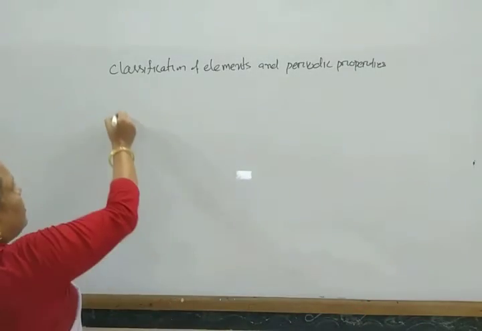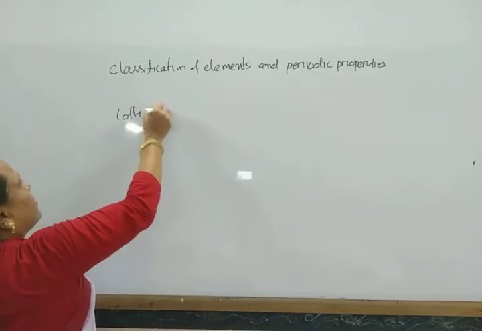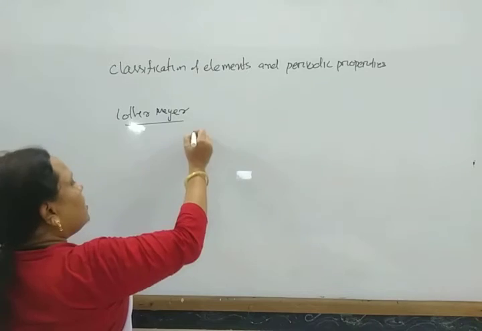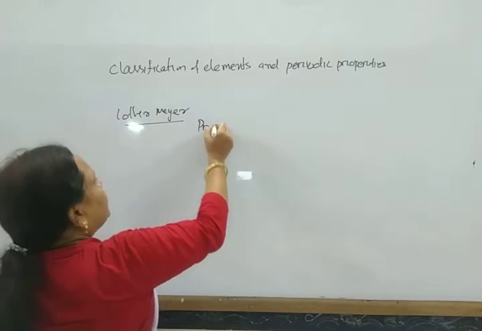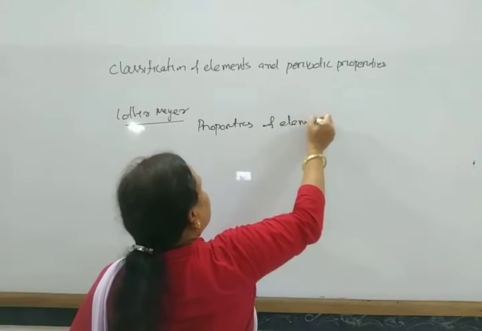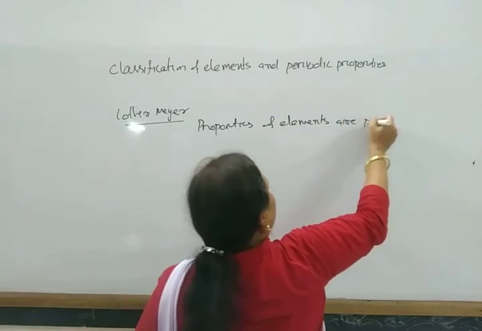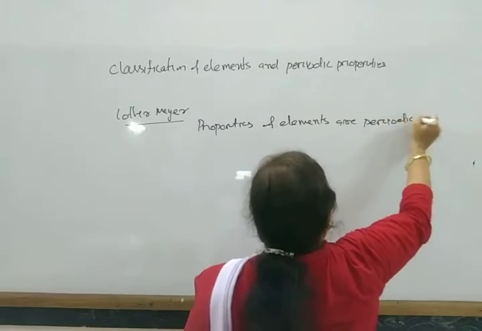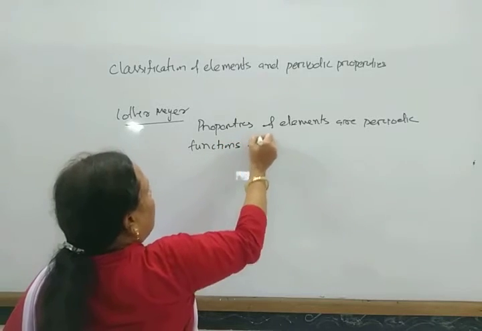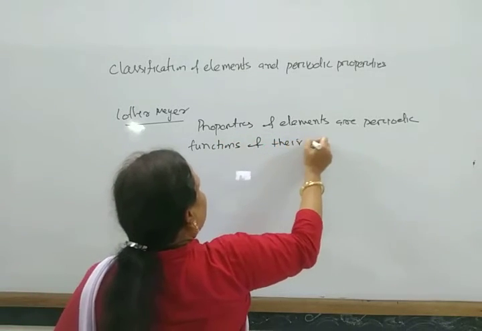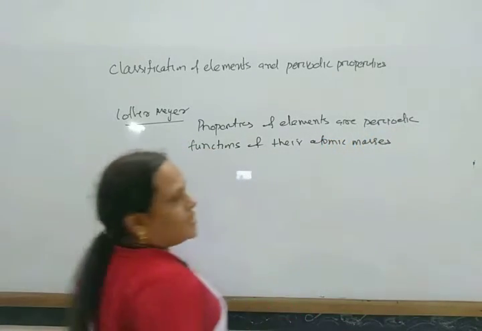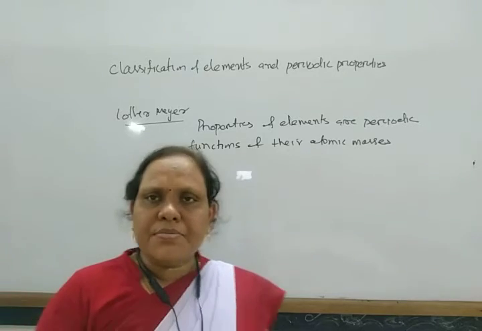So Lothar Meyer told us to assume that the properties of elements are periodic functions of their atomic masses.